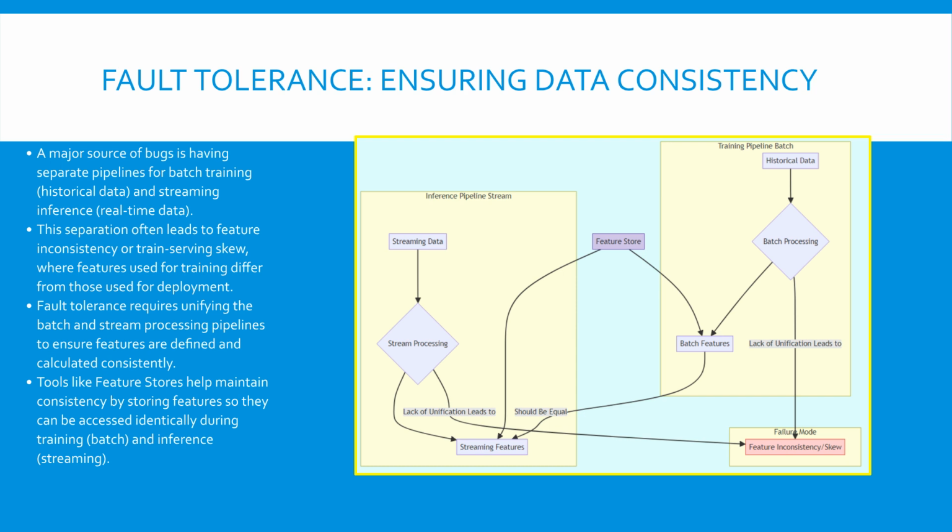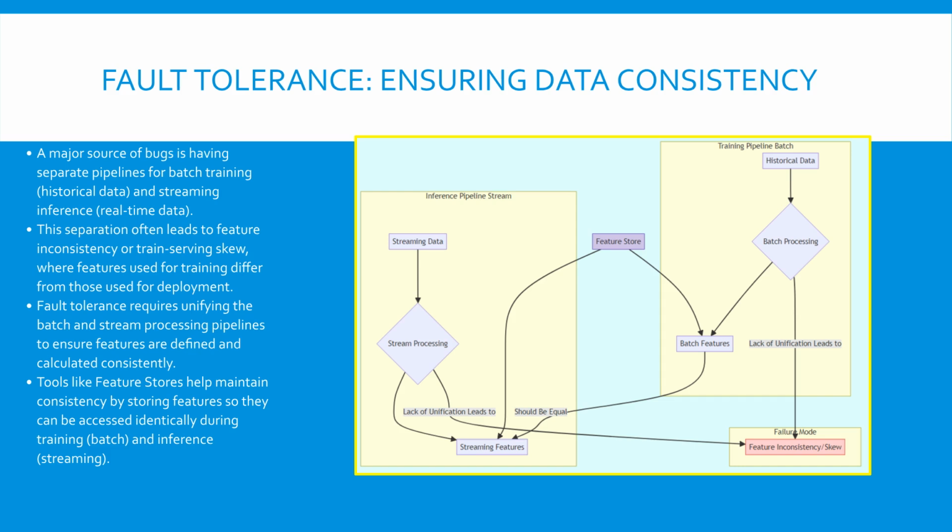For example, an engineer might calculate a feature differently in Python for training versus in Java for production, leading to different inputs. To achieve fault tolerance, these pipelines must be unified, ensuring that features are computed exactly the same way for both training and serving. Specialized tools called feature stores help solve this by managing consistent feature definitions, accessible across all stages, whether for batch historical training or real-time prediction.